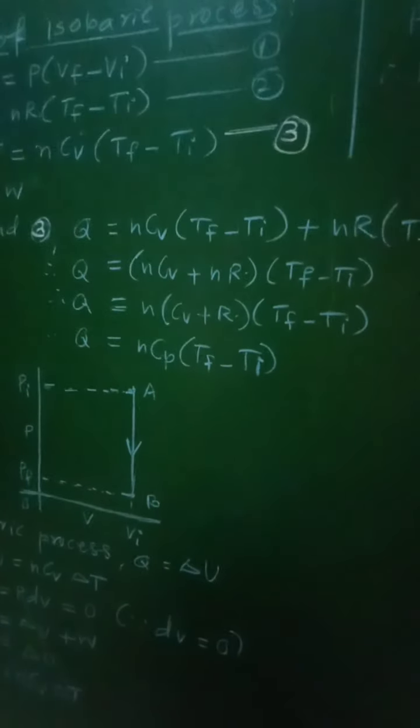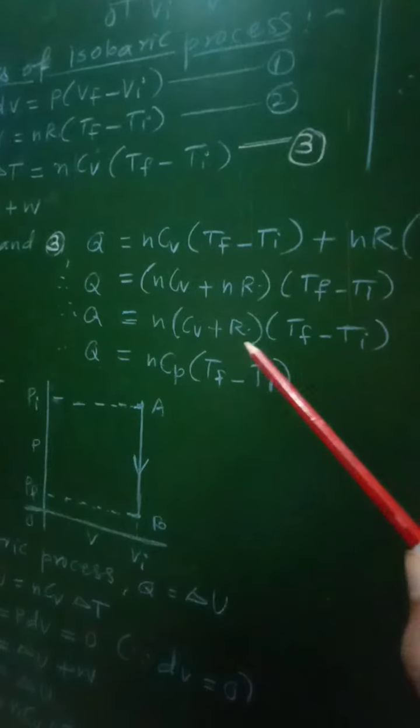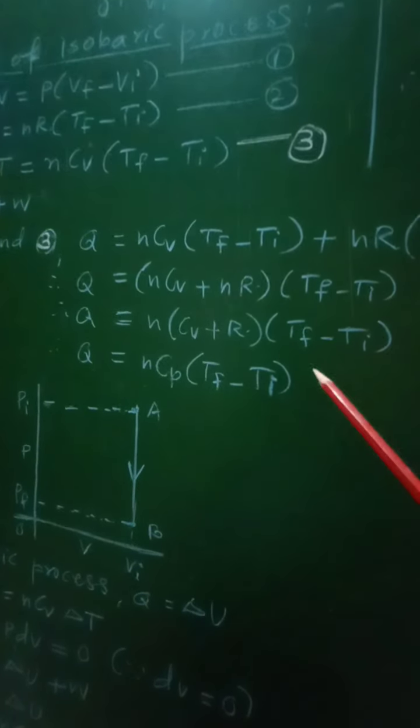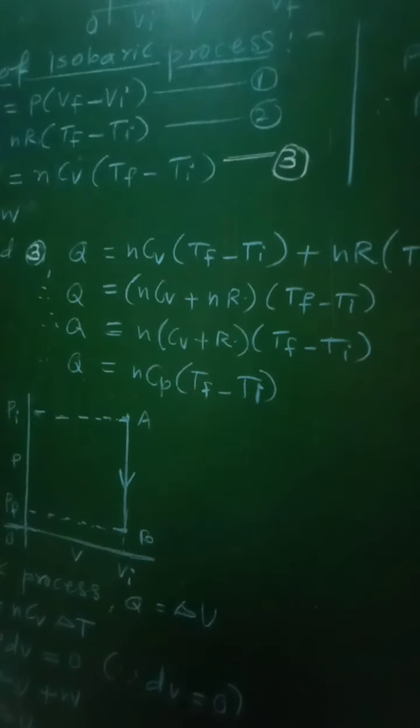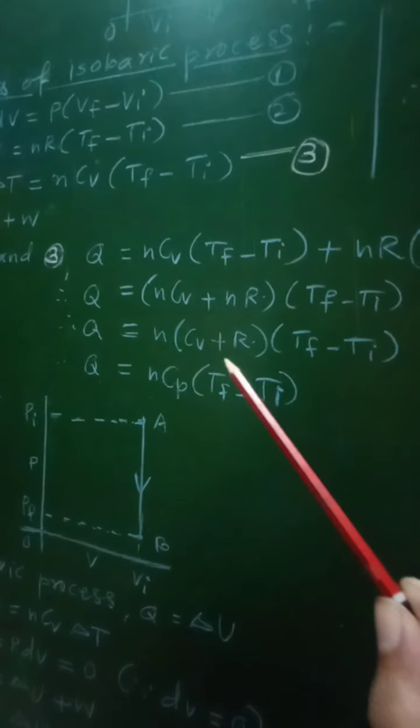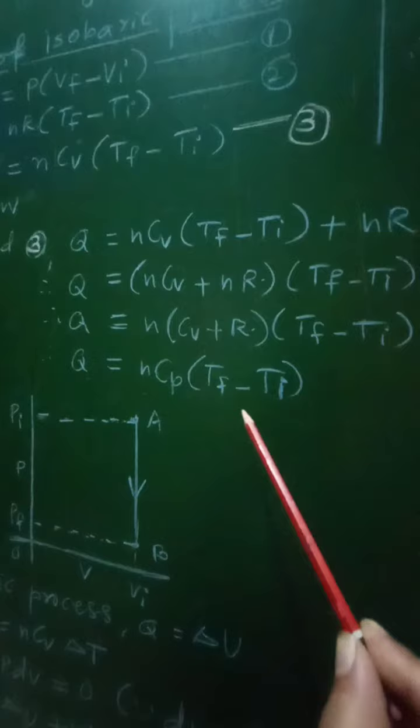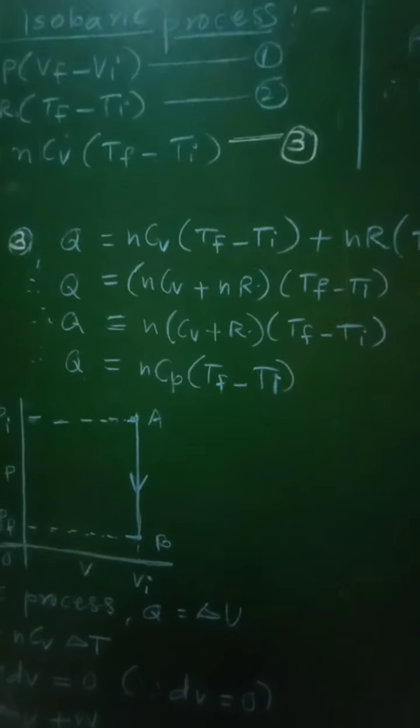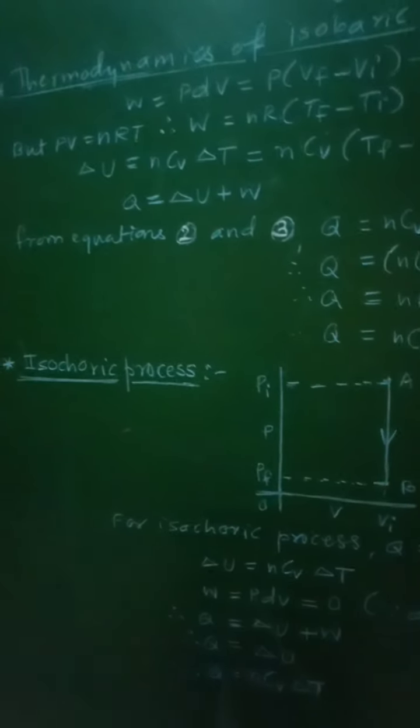So this term will be obtained according to Mayer's relation, that is Cp minus Cv is equal to R. Therefore Cp will be equal to Cv plus R, and this term will represent the change in temperature, that is final temperature minus initial temperature.